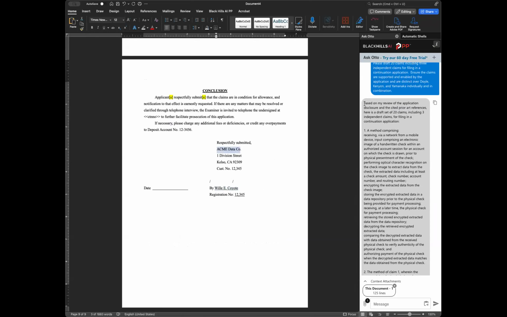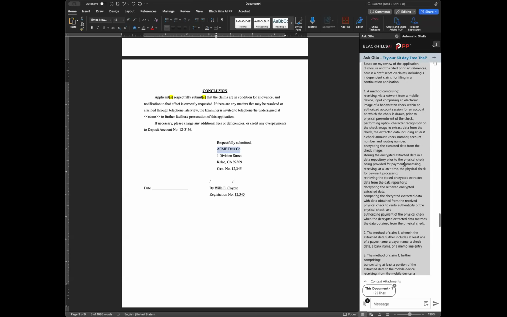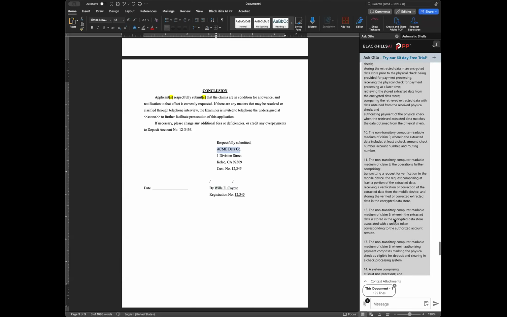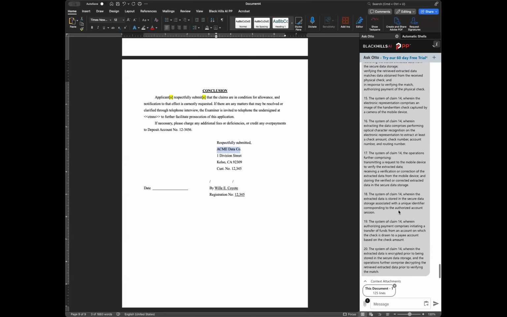Yeah, so what I did here as well is I asked it to take into account the application and the claims in this case to draft 20 claims, including 3 independents, for filing any continuation application. And those are all right here. We did this right inside of Word without ever leaving Word, except to drop the context files in here, and you're able to do it.